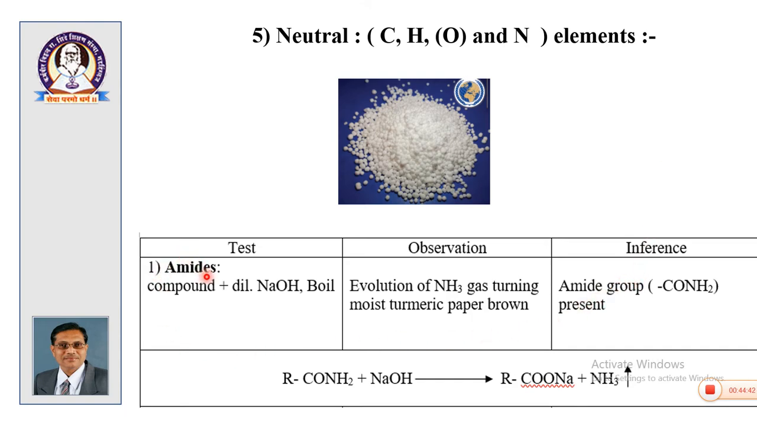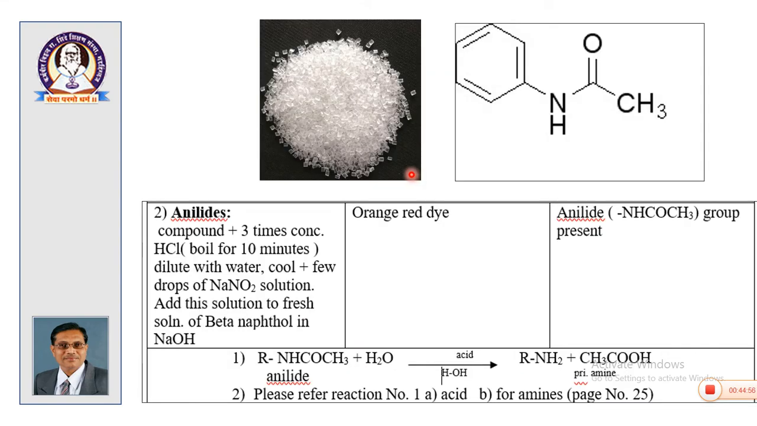So, neutral compounds with CHO elements, there are 3 functional groups. One is amide, other is anilide, third is nitro. Amide group evolves ammonia in presence of sodium hydroxide on heating. Amide group is present, which is neutral in nature. The example is urea. Then in case of anilide, it is acetanilide. Acetanilide can be hydrolyzed to amino compound, and then the same test for primary amine is carried out.